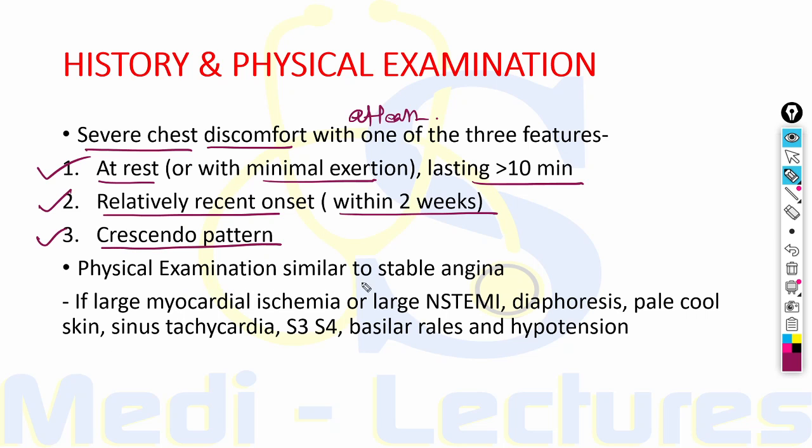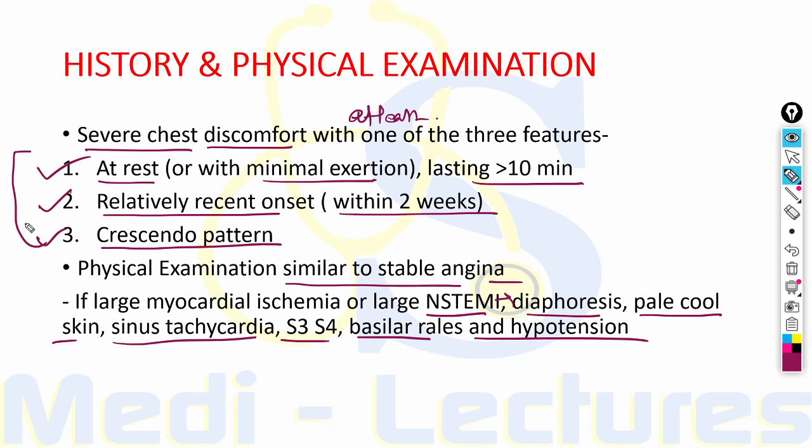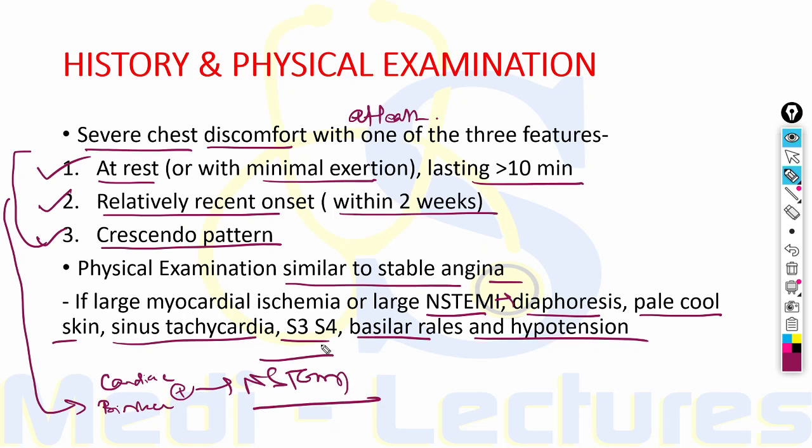The physical examination of these patients is similar to what we have discussed in the lecture of stable angina. If there is large myocardial ischemia or large NSTEMI, the patients can complain of diaphoresis, can have pale cool skin, sinus tachycardia, S3 and S4 sounds, basilar rales due to pulmonary edema and hypotension due to LV failure. If a patient with any one of these features presents to us and the cardiac troponin test, that is cardiac biomarkers, are positive, the patient has NST elevation MI.